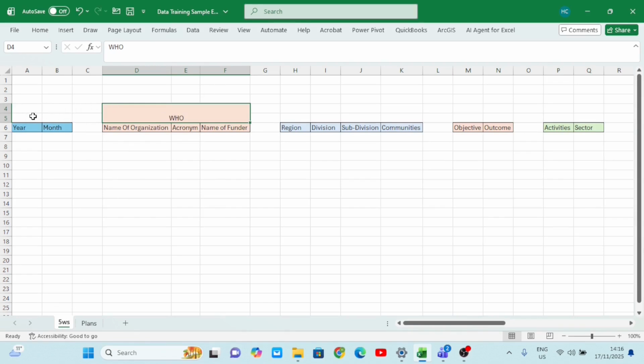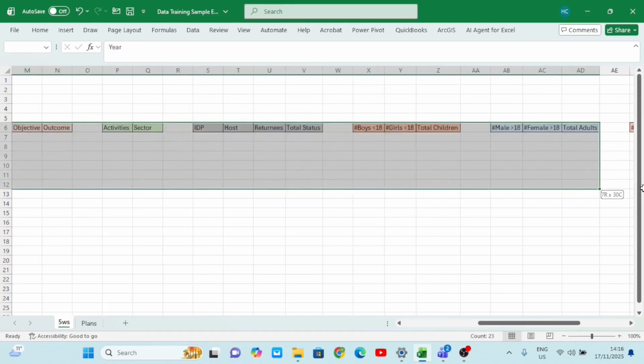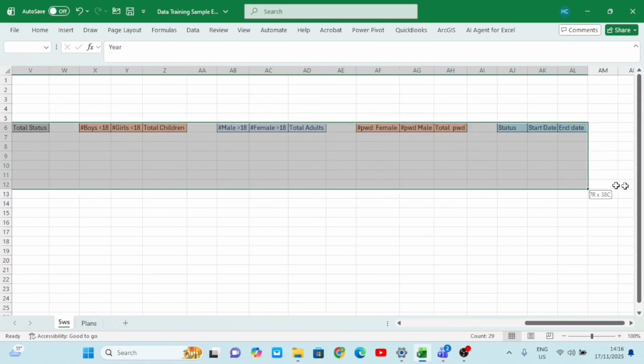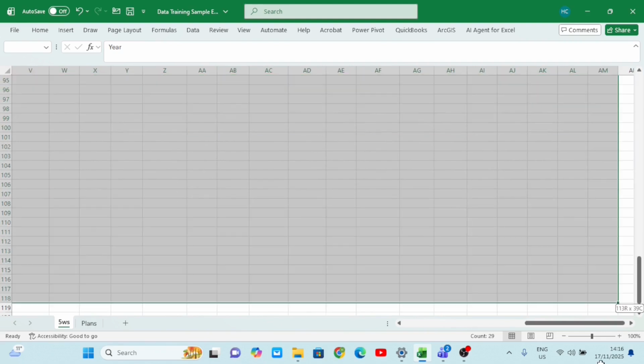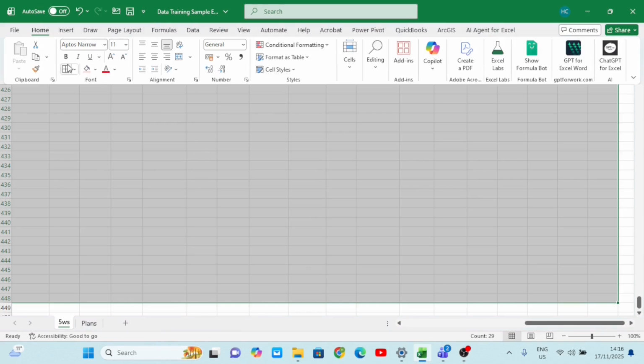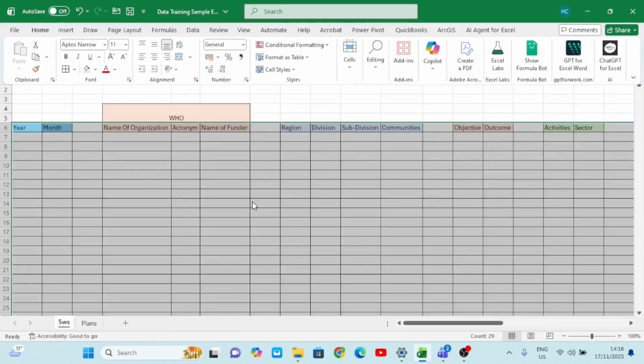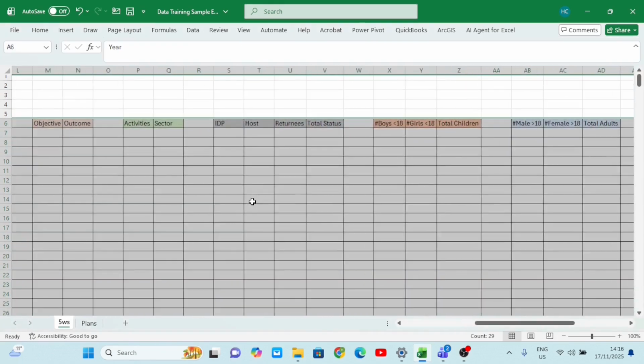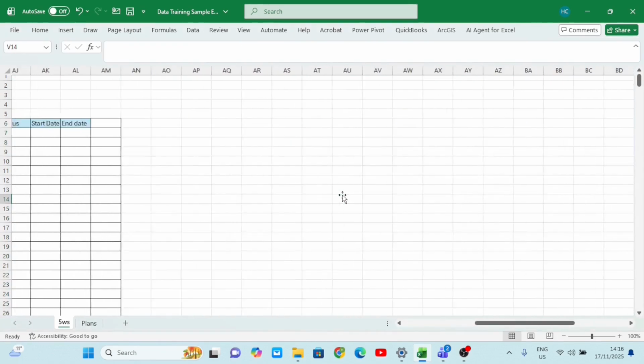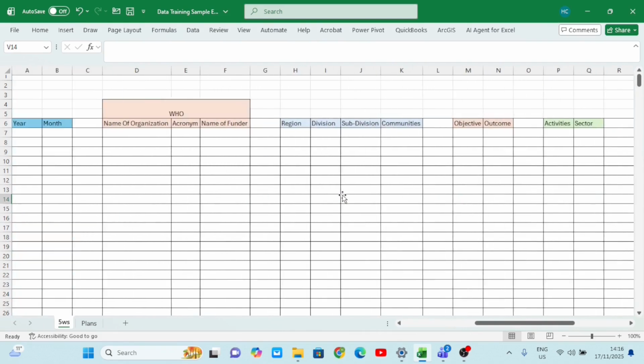Okay? And before I continue, I want to select the whole of this downside, just ending at the headers, and then bring it down as far as I can. So I'll bring it down to 448 rows, and then I'll create a border in all of them. I'll come here and click all borders. You see? Now it is showing me my 5Ws and telling me where it starts and where it ends. Now I'm already designing my 5Ws.